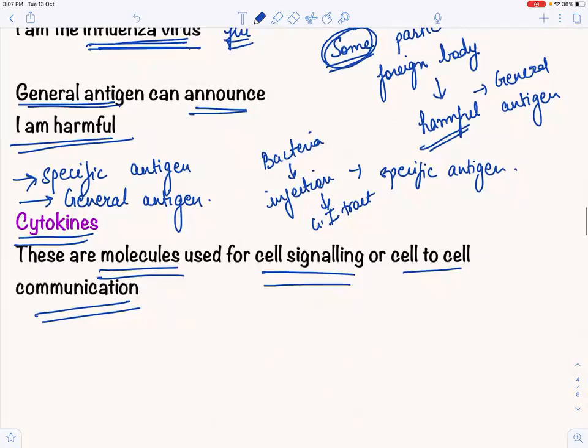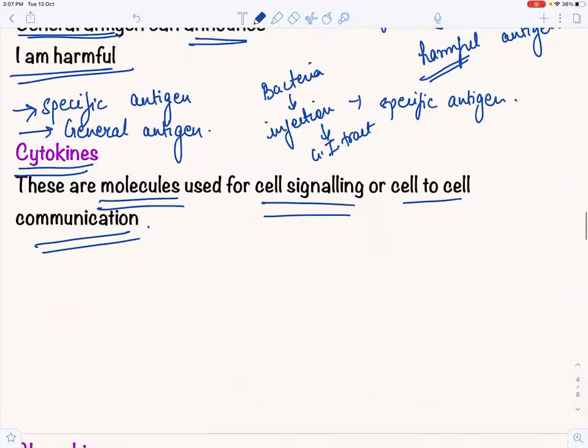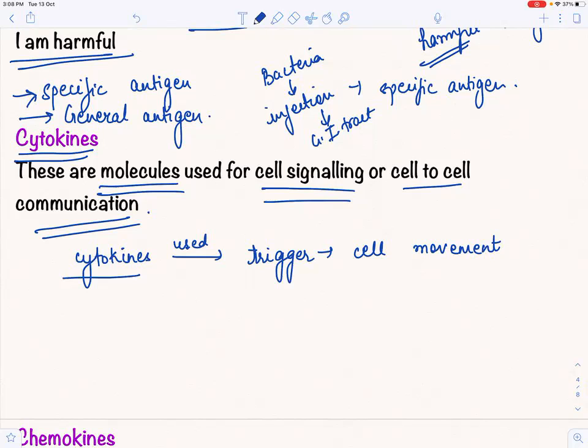Basically, what will this trigger? What are these cytokines used for? What is their purpose? They are used to trigger cell movement. I told you that there are many immune cells, and each and every immune cell we are going to do in detail. So basically cytokines are used to trigger cell movement to the specific area of the body. Which area of the body? The area which is infected.